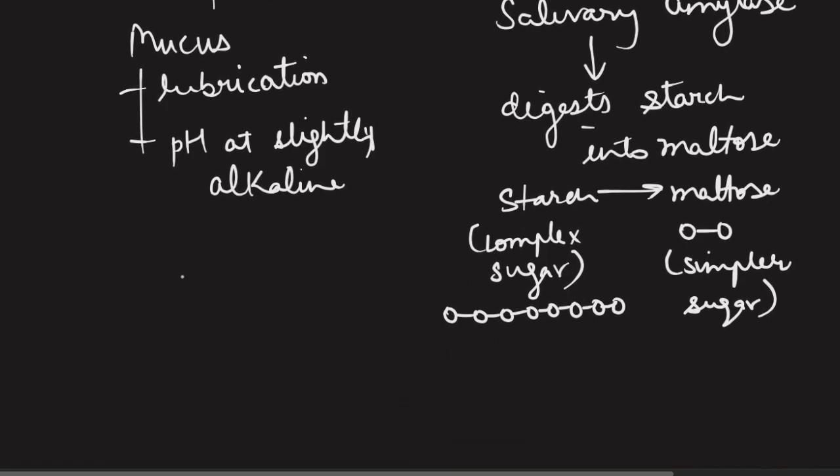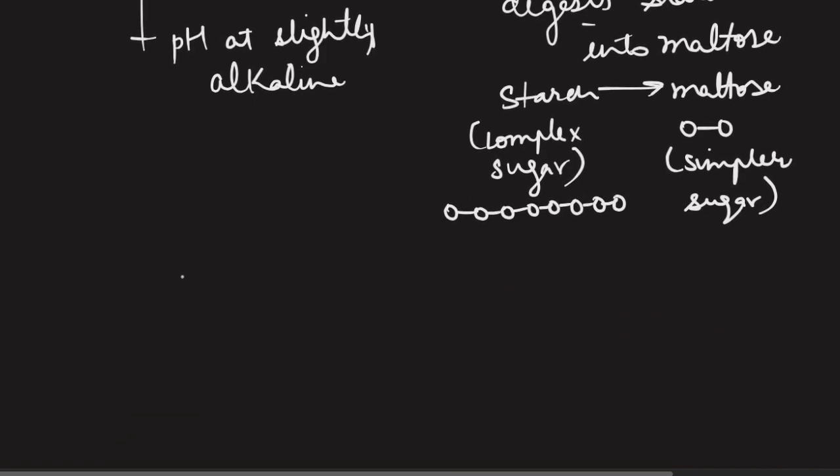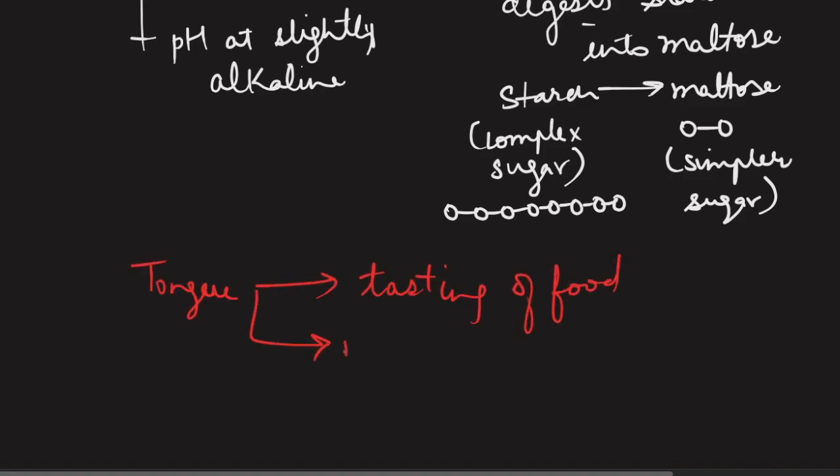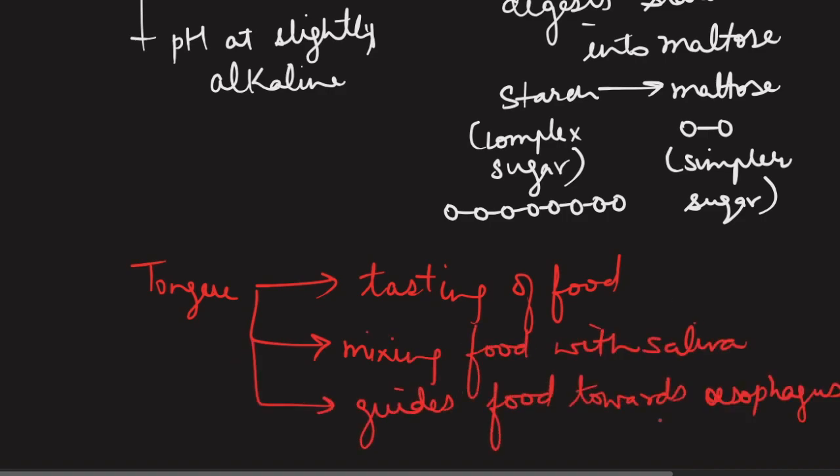So let's move forward. Apart from salivary glands, there are two other components present in the buccal cavity as well, the tongue and the teeth. Although these two structures do not produce any enzymes specifically, they indirectly help in the process of digestion. So we will discuss about them also. So tongue helps in the tasting of food, mixing food with the saliva, and guides the food towards the esophagus. You see, it is a multi-purpose organ.